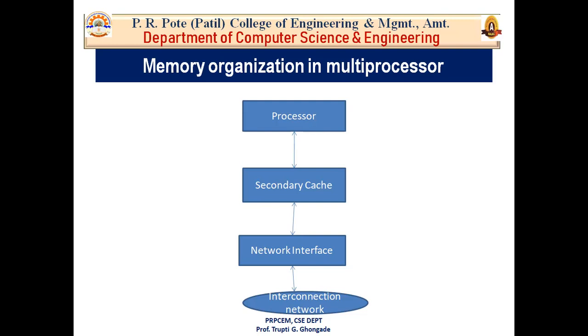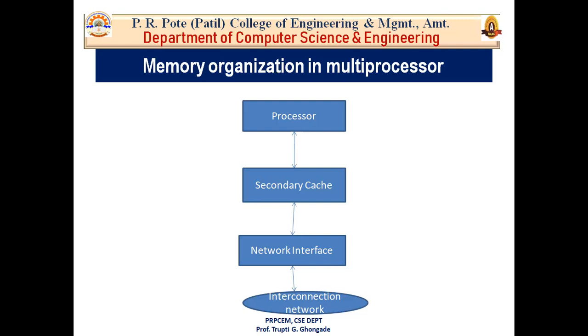After that, the memory models are accessed using a single global address space. As we have seen in the multiprocessor, all processors share a single memory. So that's why the memory is accessed by using a single global address space, whereas a range of physical addresses is assigned to each memory module. We know that in the memory there are a number of physical addresses. So in a shared memory system, the processor accesses all memory modules in the same way.